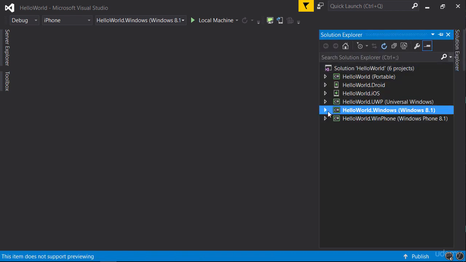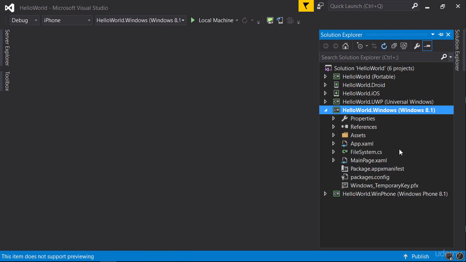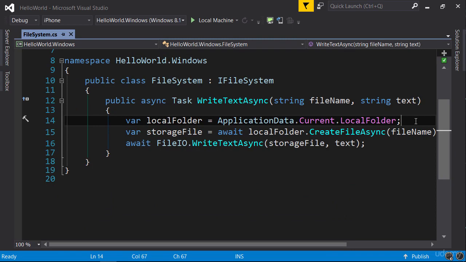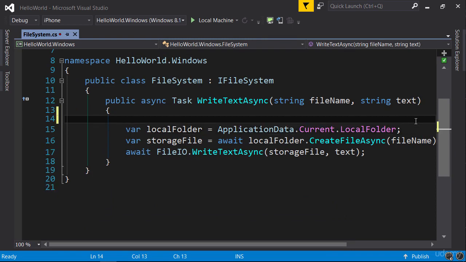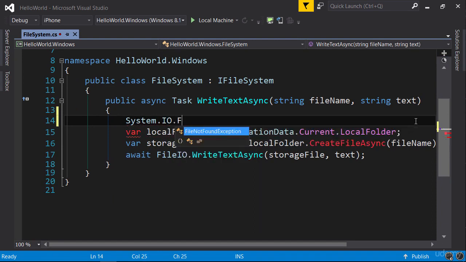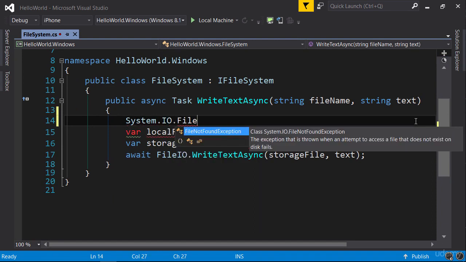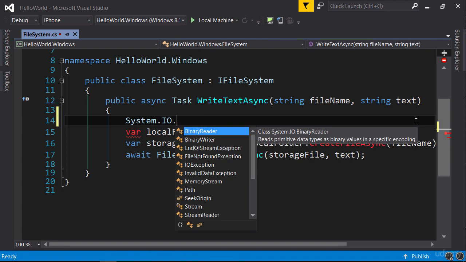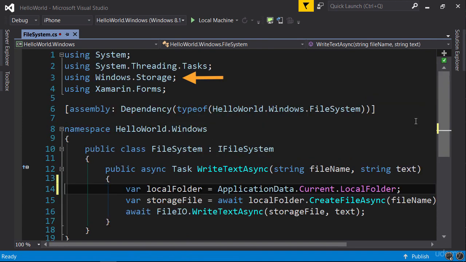Now let's look at the implementation in Windows project. So here's the Windows 8.1. Again, we have another file system class. But here we are not using the file class. So if I type system.io.file, look, we don't have this class in system.io namespace. So this namespace on Windows is a bit different from what we have in Android and iOS projects. Here instead we use windows.storage.